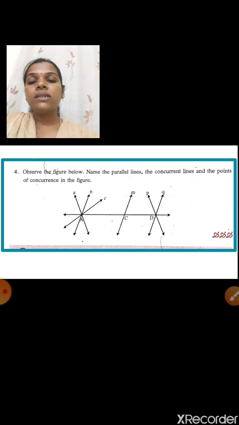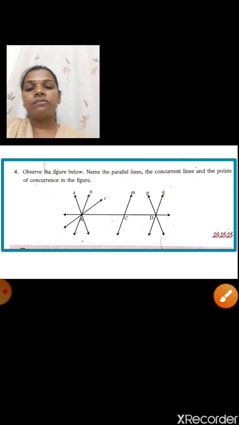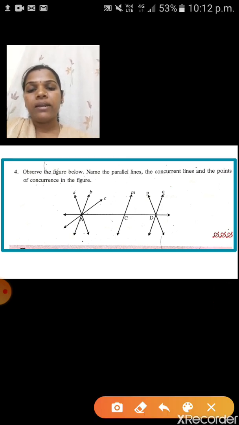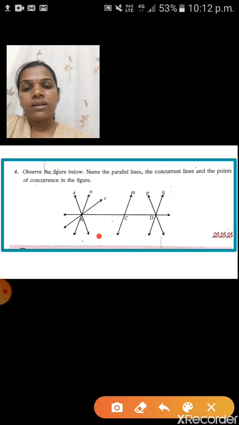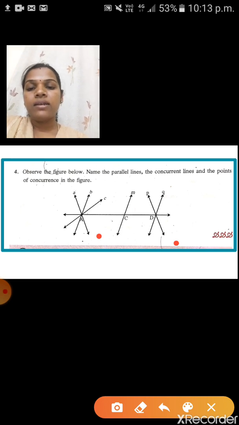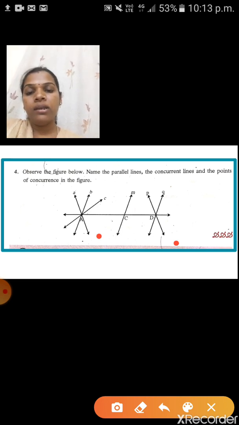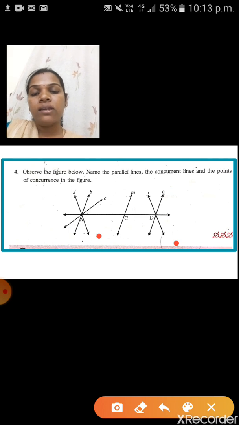First one is: name the parallel lines. See here, children. This is line A and next is line P. These two are one set of parallel lines. If you extend these two lines, they will never meet.